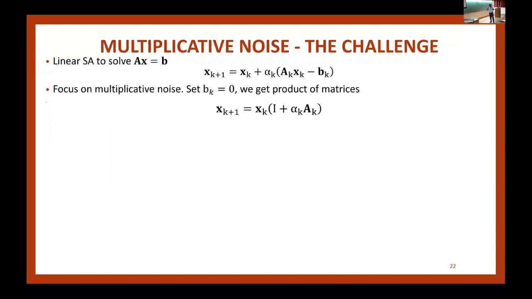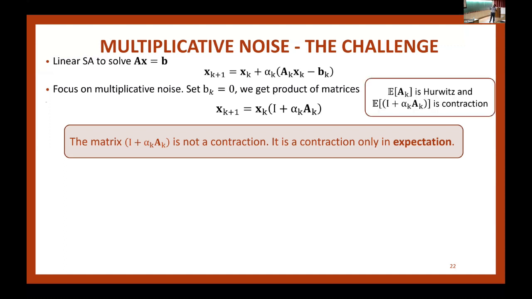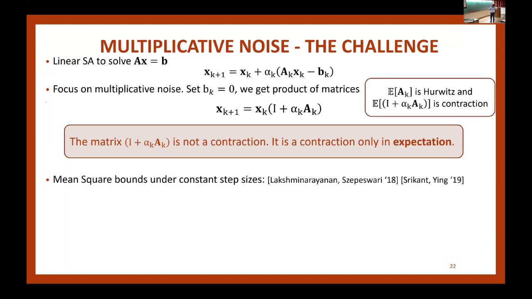So I have this vector. I'm hitting it with random matrices. And these random matrices could be expansive or contractive. But in expectation, they're contractive. So that is the challenge. If I assume that every random instance is contractive, then I can expect that good things will happen. In fact, there's some literature that does that, but we don't assume that. So I could be expansive, but in expectation, I'm contractive. That's the key challenge. How do we deal with this?